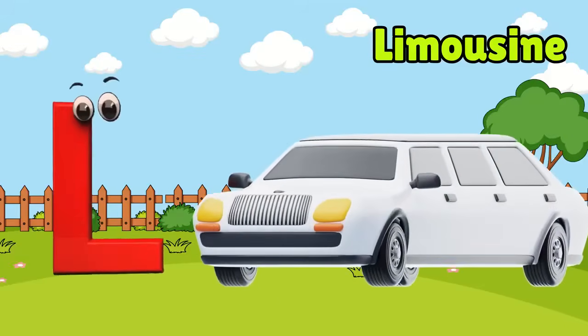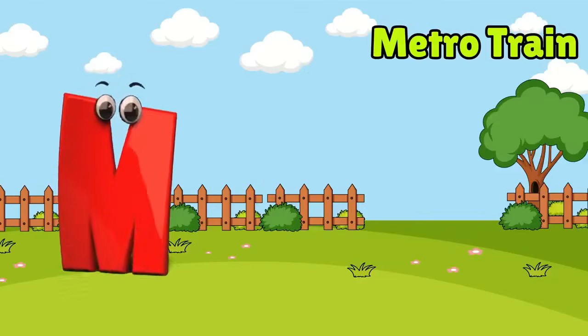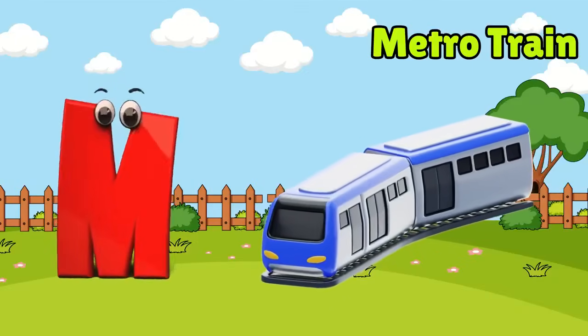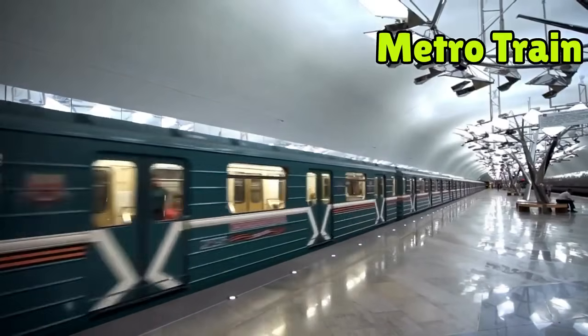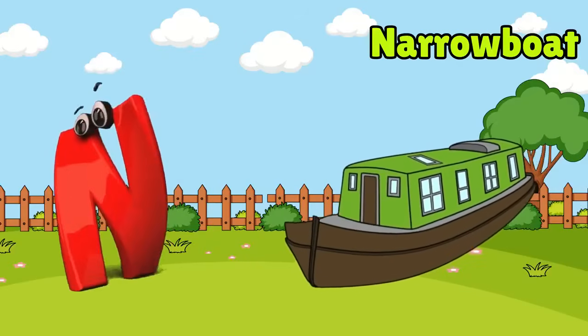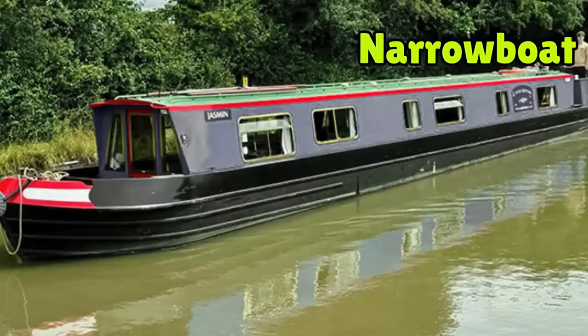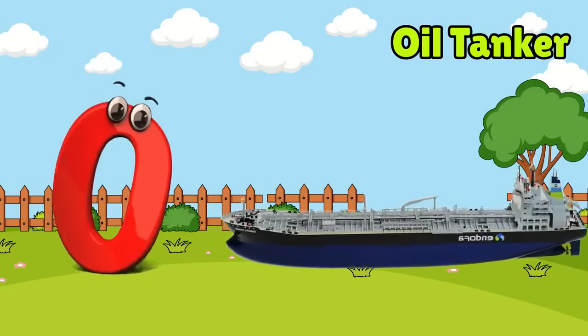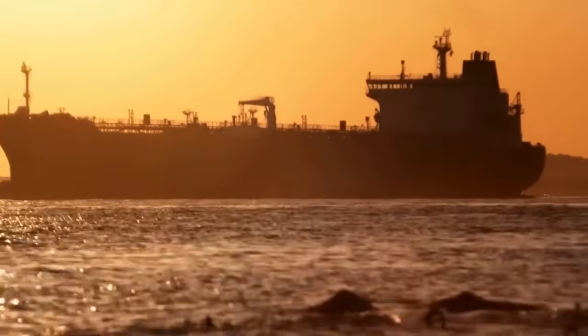M is for metro train. N is for narrow boat. O is for oil tanker.